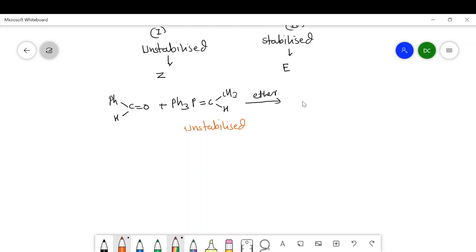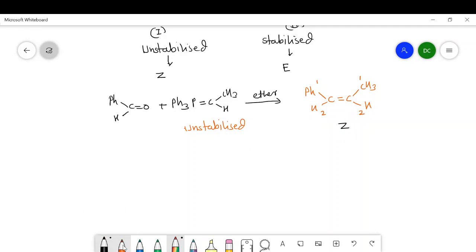Therefore, we get a Z isomer, and in this Z isomer, we have to write the groups with same priority on the same side, Ph and H. So the priority of this group is 1, here it is second, here it is 1, and here it is second. And that's why this isomer is a Z isomer.